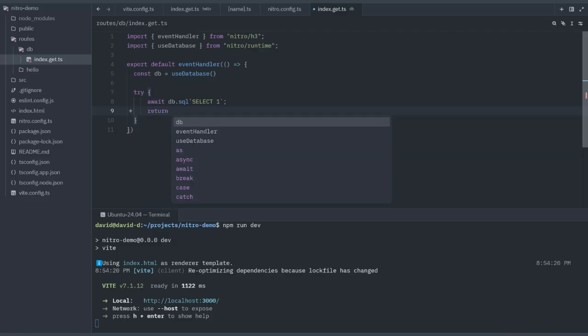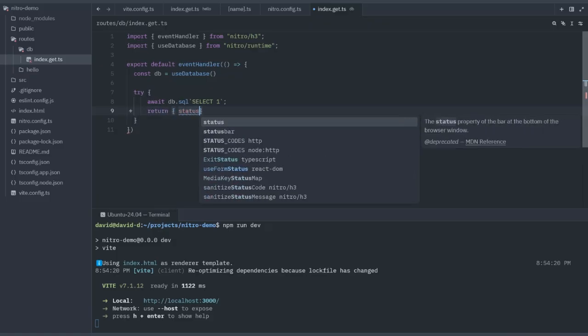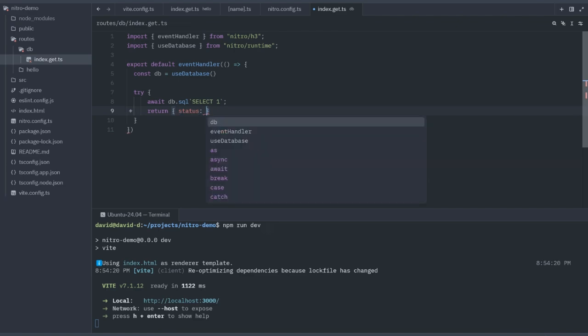So here we return status, and we'll say status: DB connection successful.